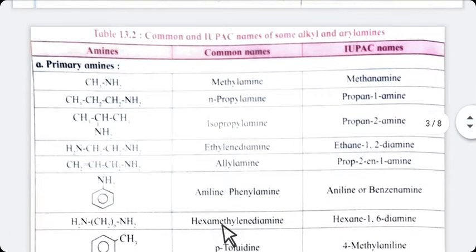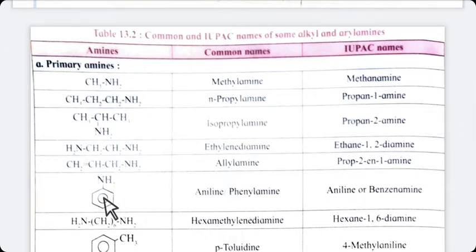Now see in the next example, aromatic ring is attached with NH2. So you are already aware of this compound. The name of this compound is aniline, and you can give the name of this compound by phenyl ring with amine group, so you can give the name phenylamine also. So this compound has two common names, one is aniline and another is phenylamine. Aniline is the most famous compound, so you can use aniline in common name as well as in IUPAC name also.